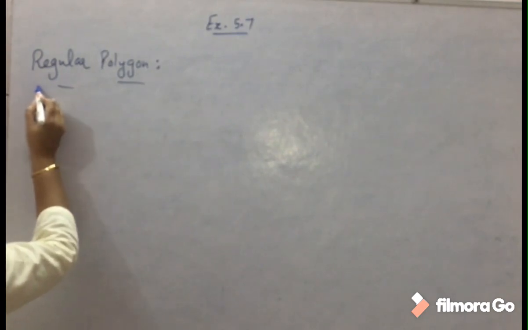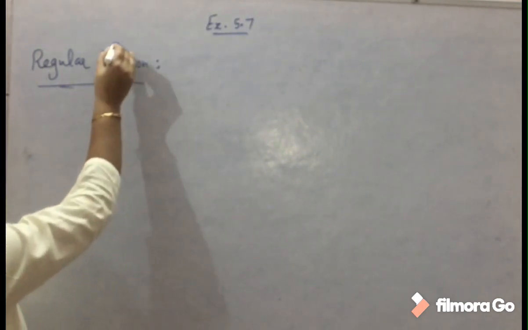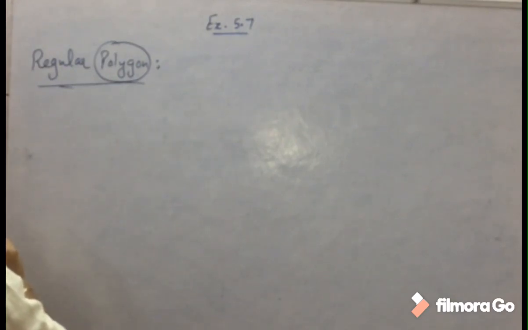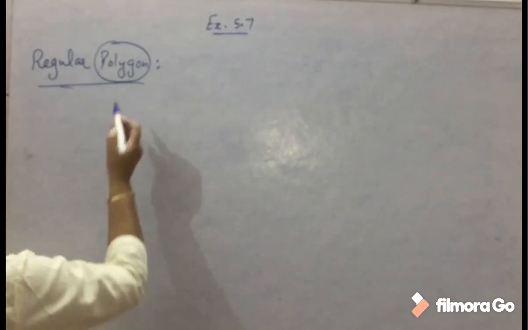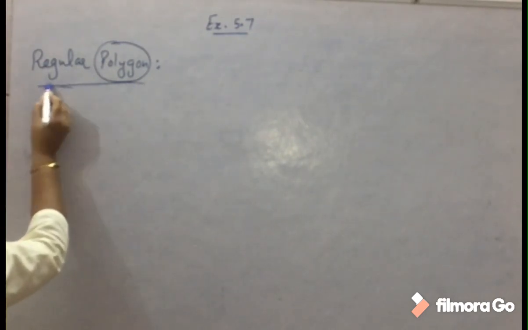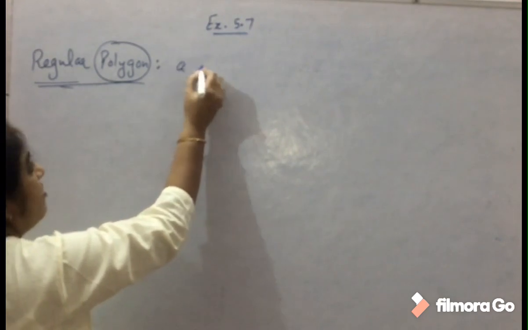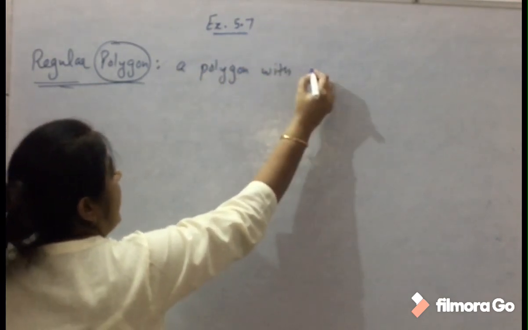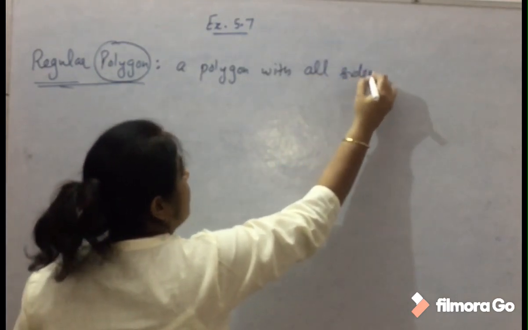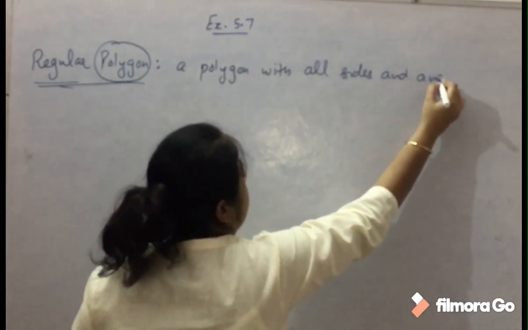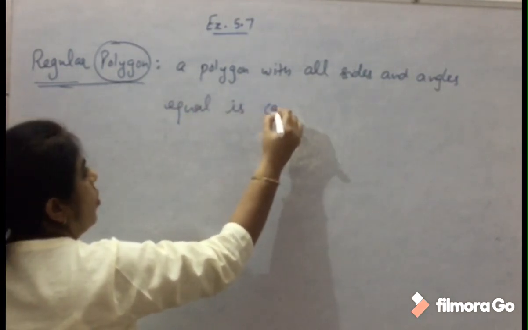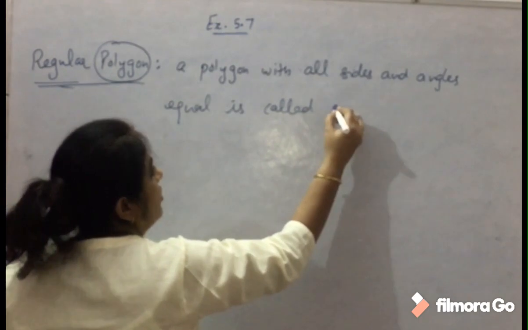Now we will discuss the regular polygon. What is a polygon? A polygon is a simple closed figure made up of only line segments. But what is a regular polygon? A polygon with all sides and angles equal is called a regular polygon.